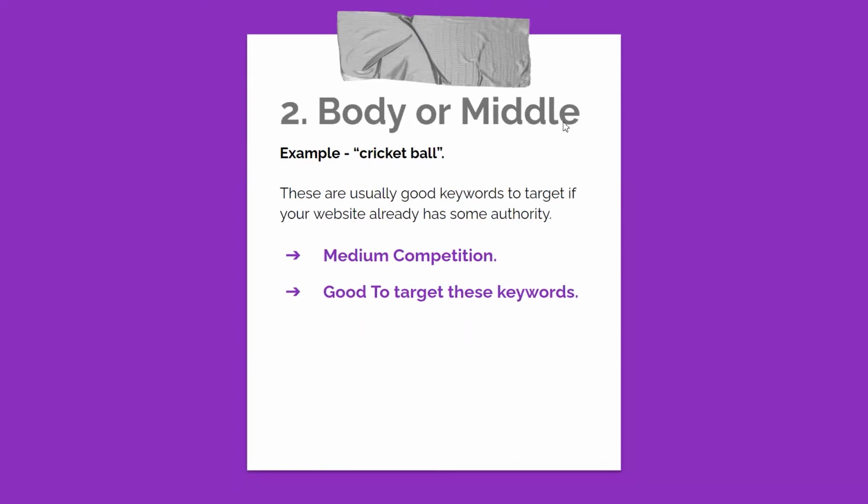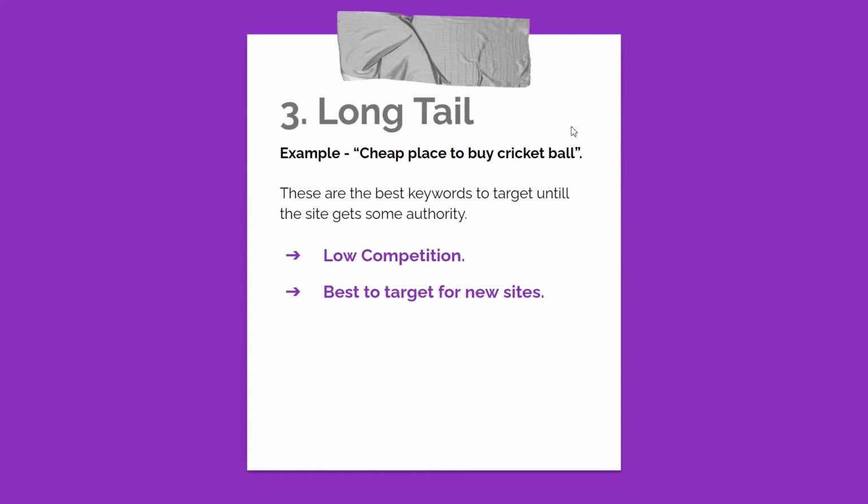Number 2, body or middle keywords. Example, "cricket ball." These are usually good keywords to target if your website already has some authority. For example, if your DA is 20 or above, you can target these keywords. It has medium competition. Number 3, long tail keywords. Example, "cheap place to buy cricket ball." These are the best keywords to target until your site gets some authority. These keywords have very low competition.